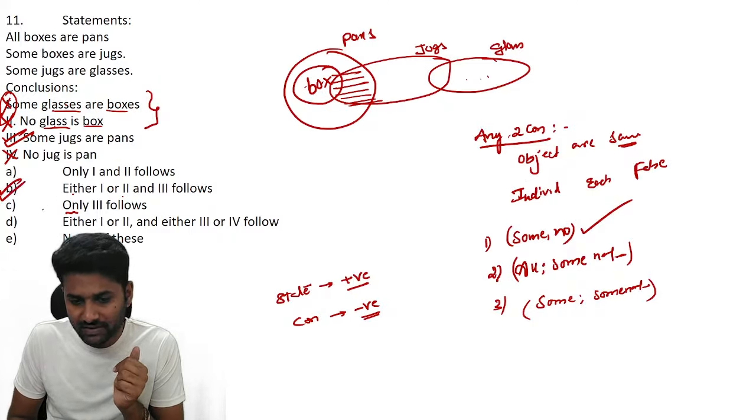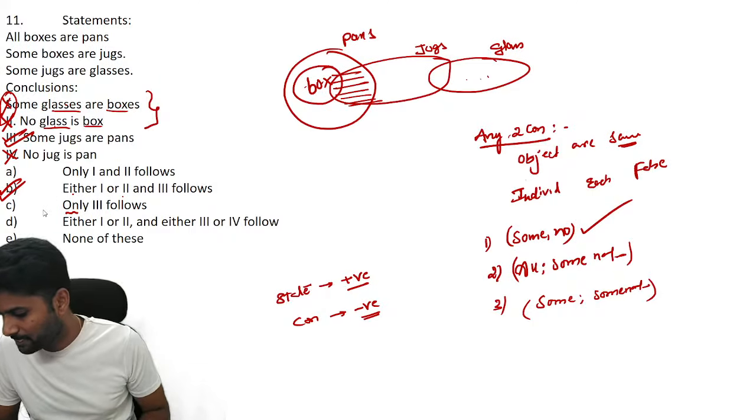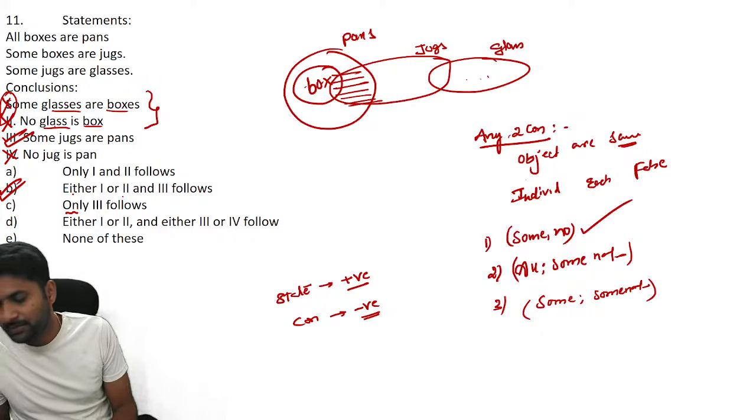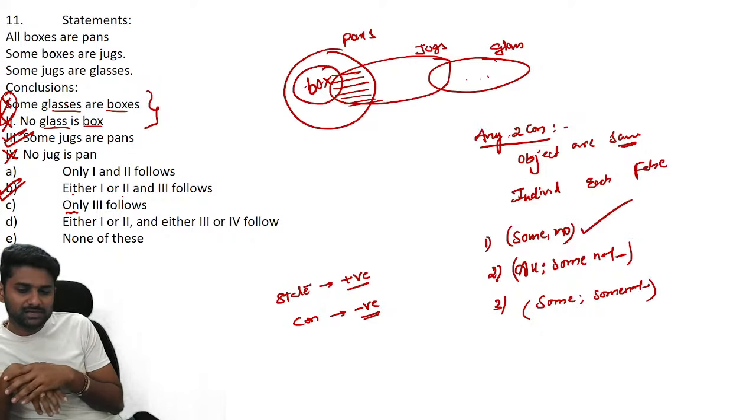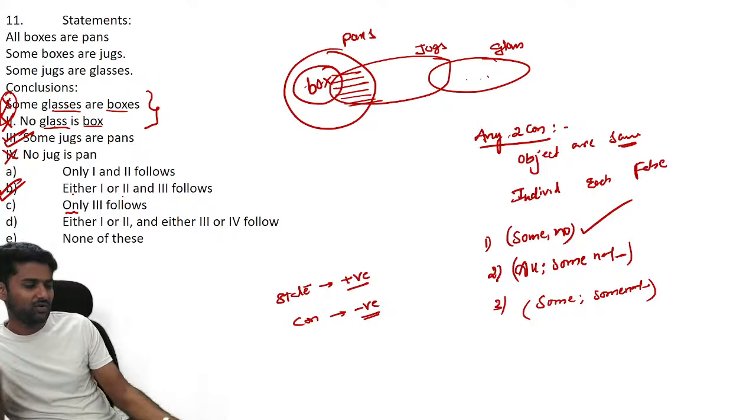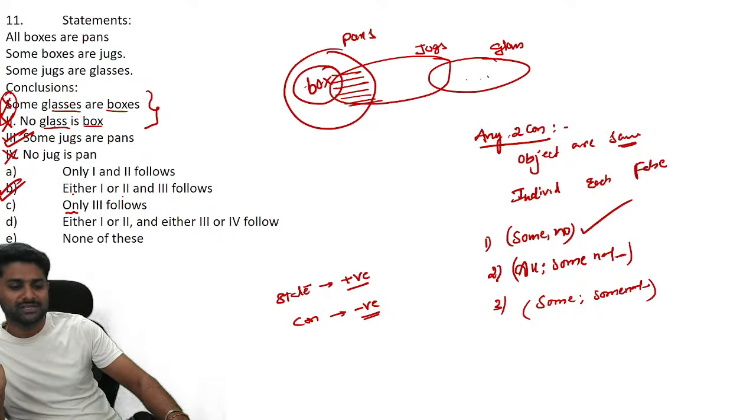The best answer for this question is B, not C. Remember this complementary pair: no comma some, or some comma no. Next one is all comma some not. Next one is some comma some not. If it satisfies any one of the complementary pairs, then you have to choose the option either-or.